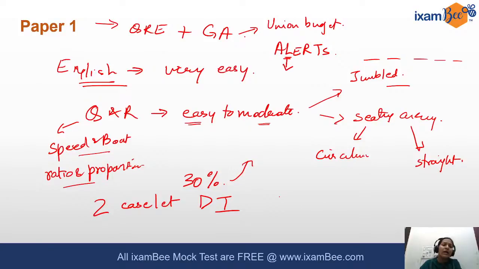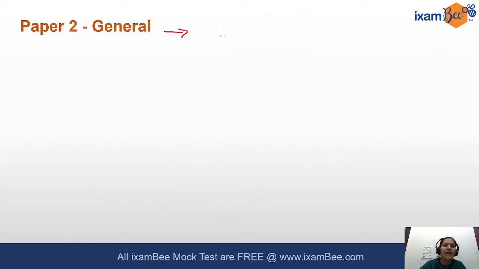If I talk about paper 2, the general stream, the biggest thing was that there were no numericals from accounts and costing, something that most of the students had been worried about.